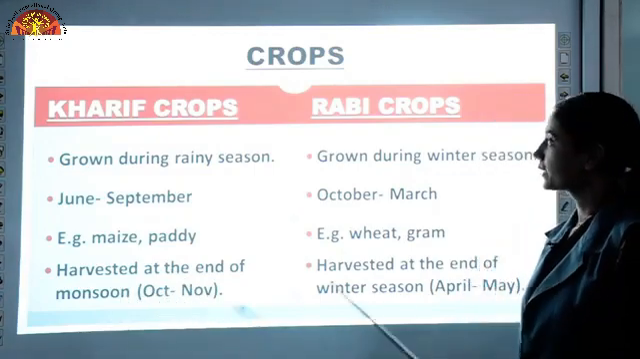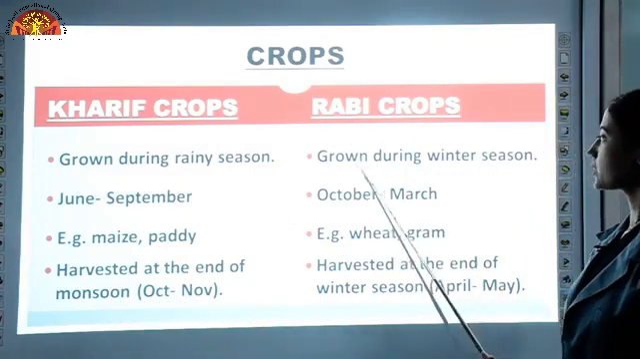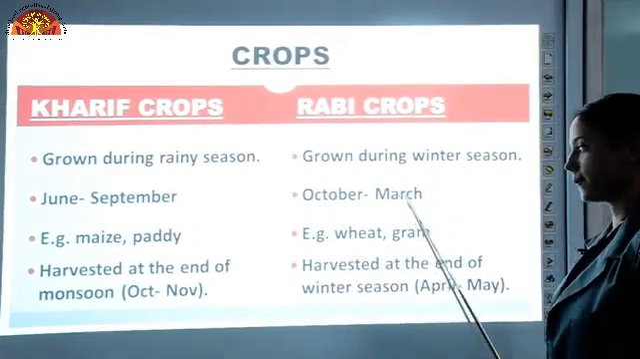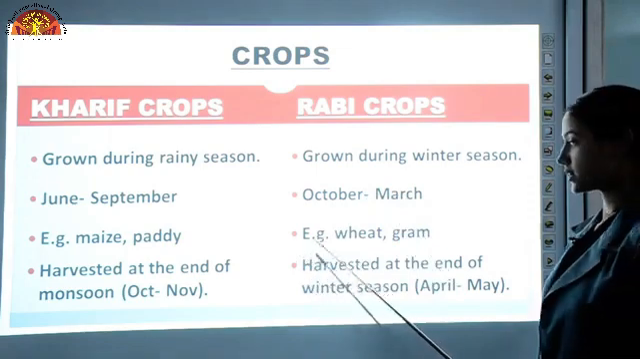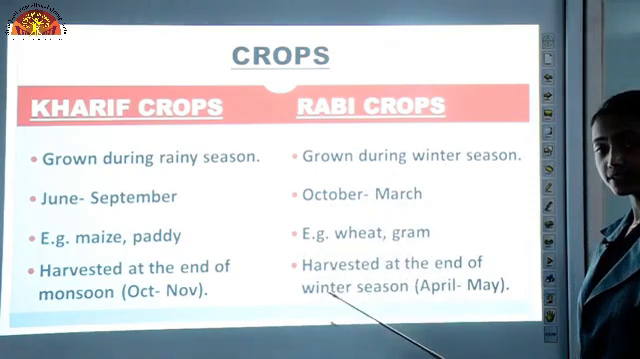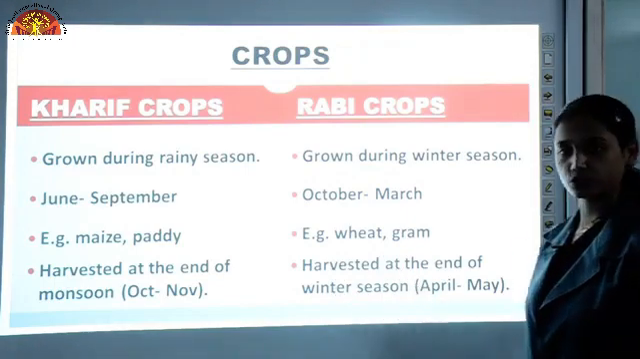Whereas rabi crops are grown during the winter season, in the months of October to March. Examples of these crops are wheat and gram, and they are harvested at the end of the winter season, that is, from April to May.